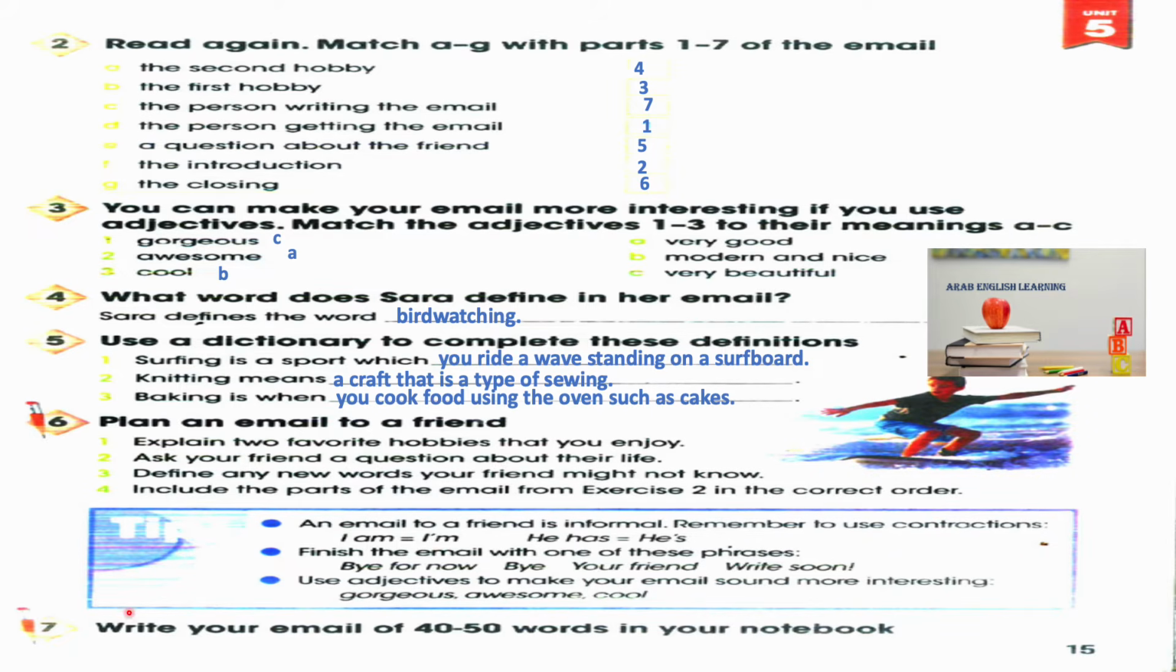You can also use this tip. An email to a friend is informal. It's an informal email because it's for my friend, so I can use contractions. A contraction is when you make the word shorter. Like I am, its contraction is I'm. He has will be he's.